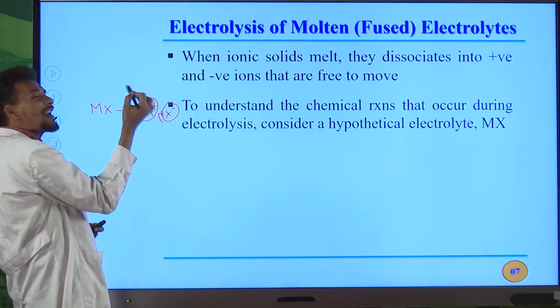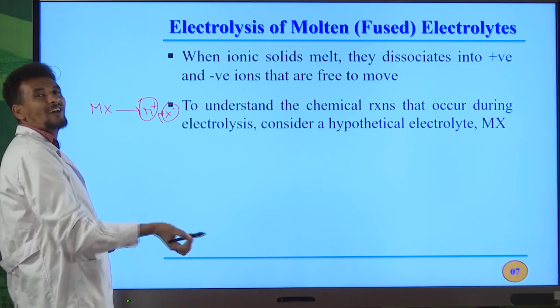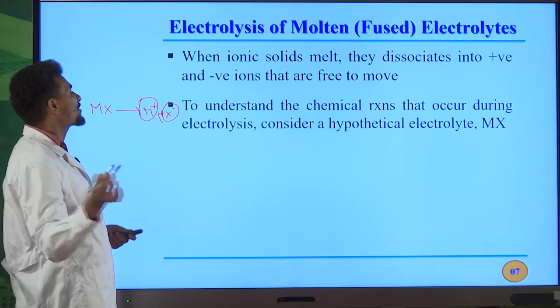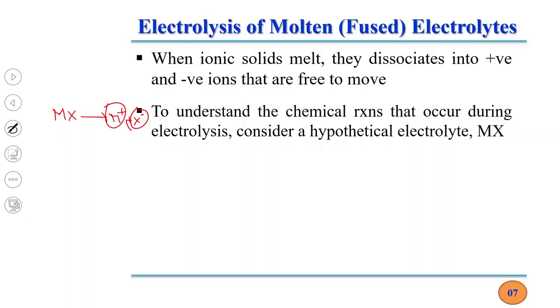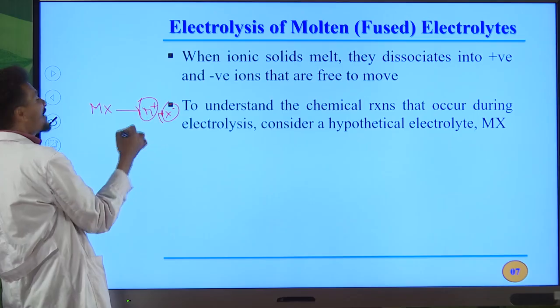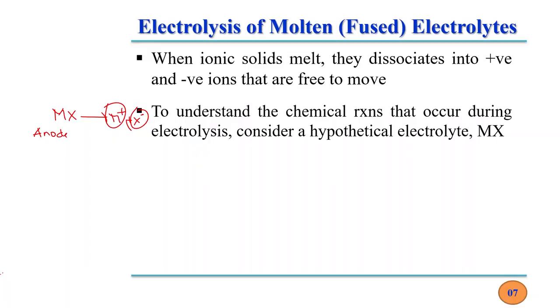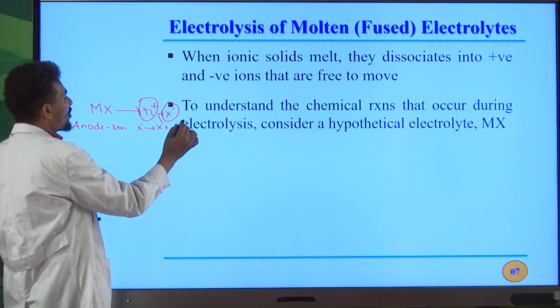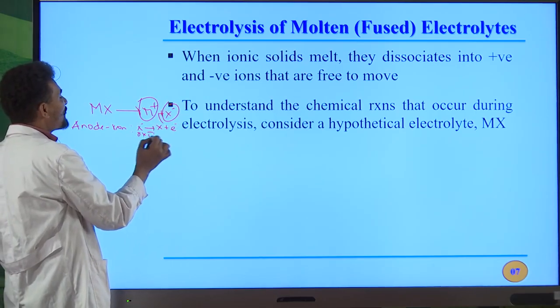Therefore, this one migrates toward what? Cations migrate toward the cathode, and the reduction reaction takes place. X minus is an anion. Anion migrates toward the anode because this is a negatively charged particle. The anode is the positive electrode in an electrolytic cell. Let us write the oxidation half reaction. Anode half reaction, simply anode reaction, is X minus, okay? Then by losing an electron to the anode, X plus 1 electron. Electron is lost. So this is the oxidation half reaction.